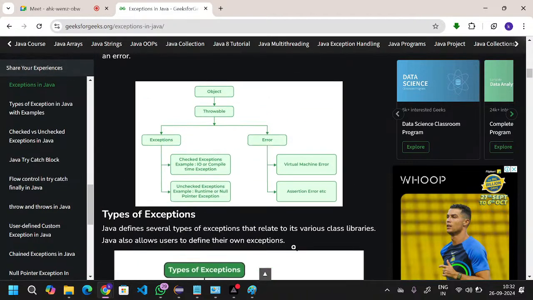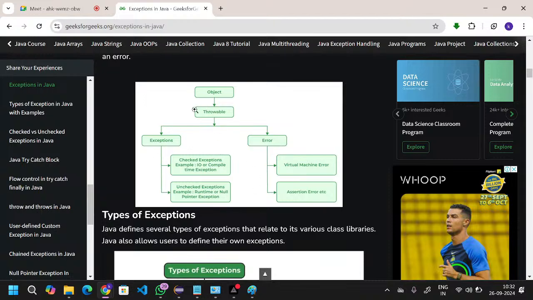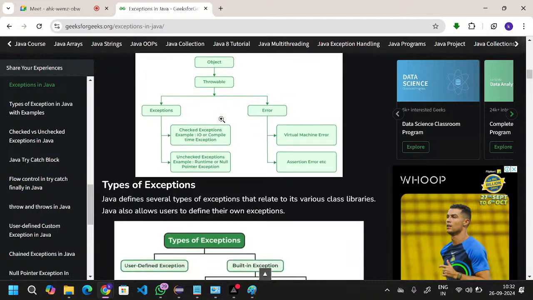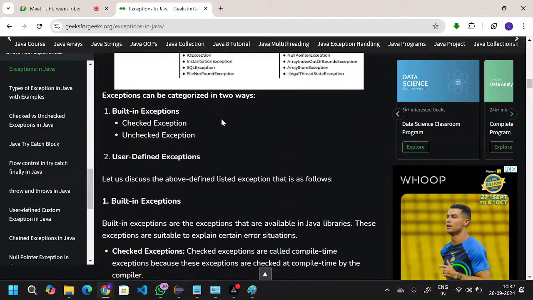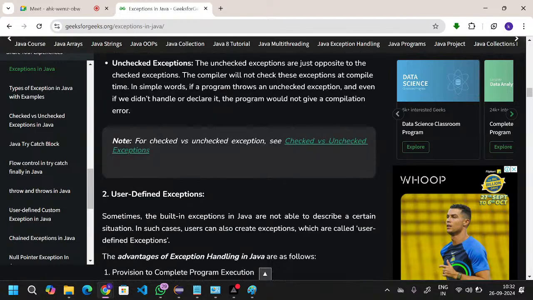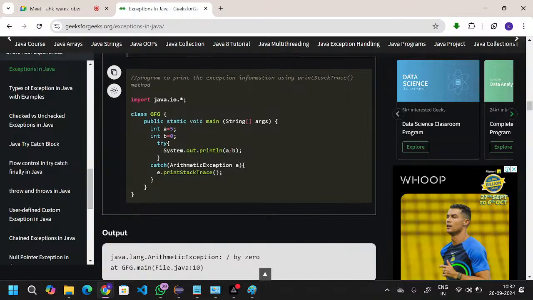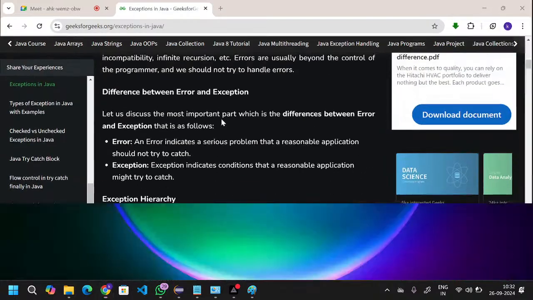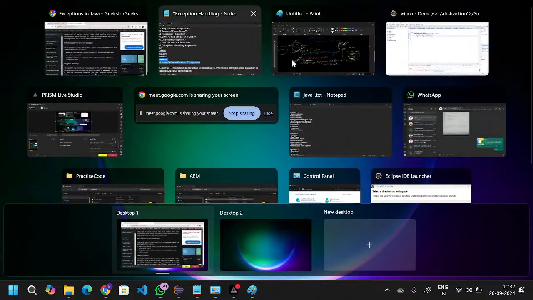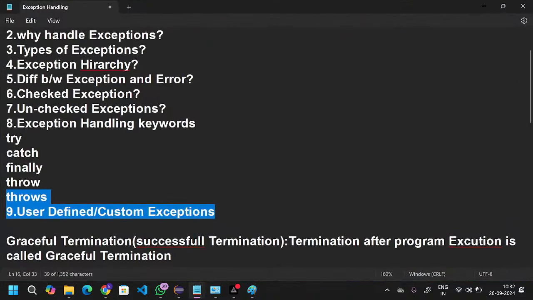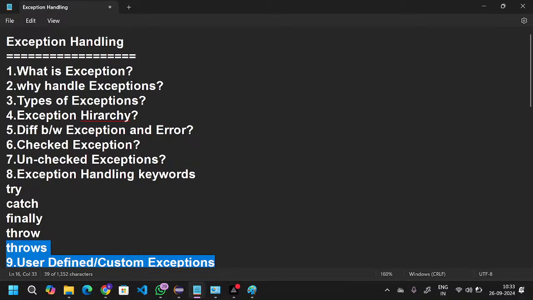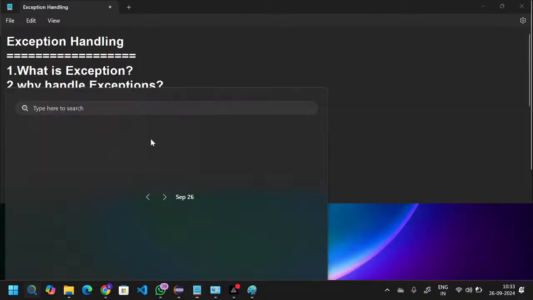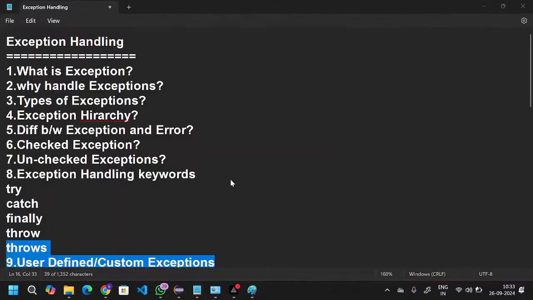Now, are you guys clear with the hierarchy? So if I go to the document, with this we can get the clarity. Here are a few more points about exception and error.